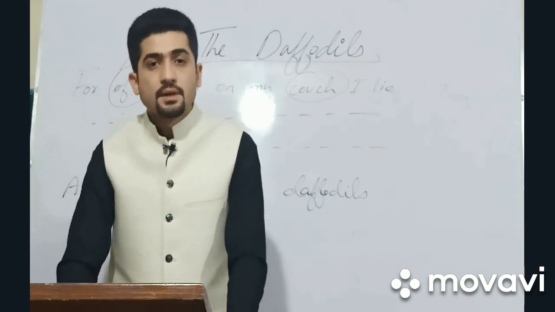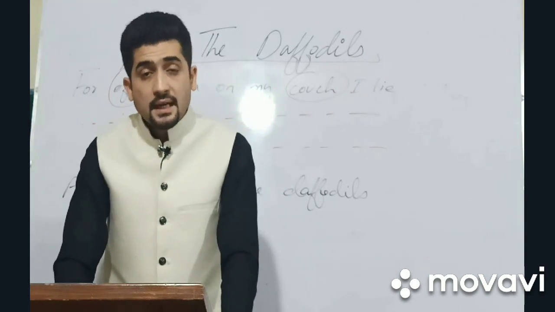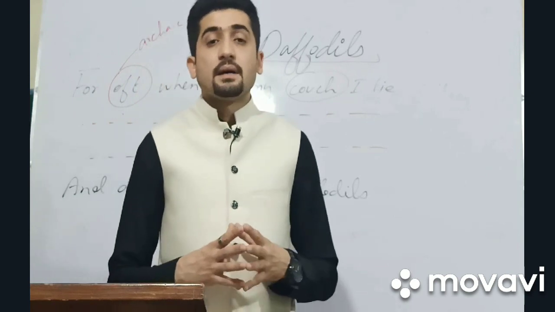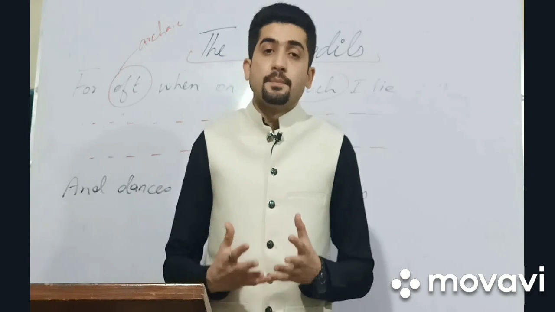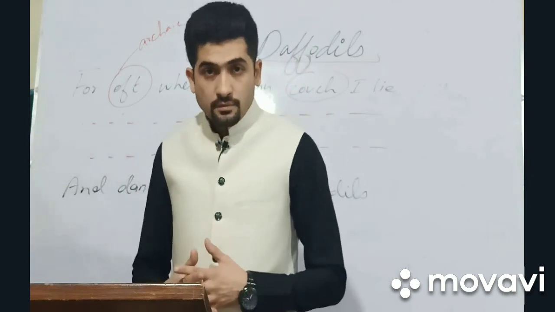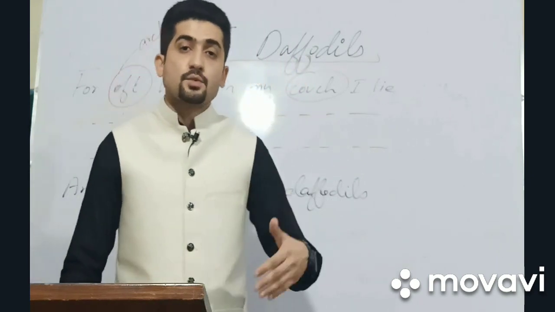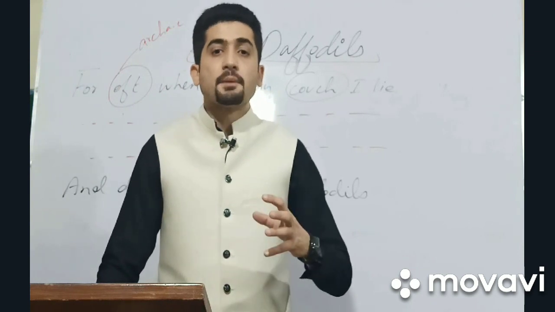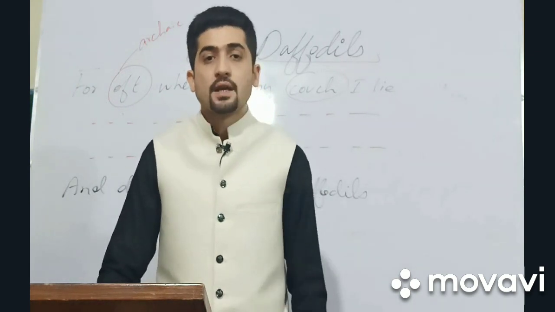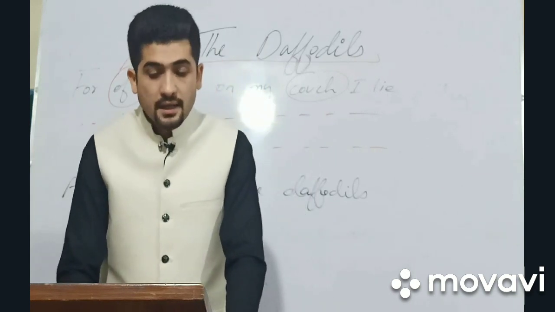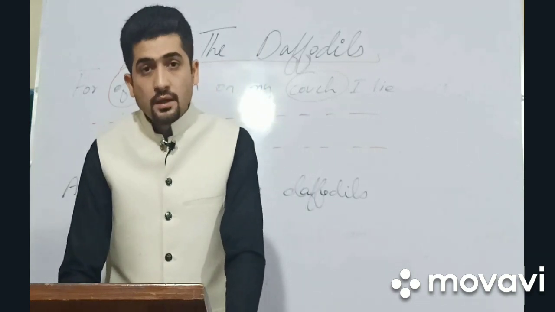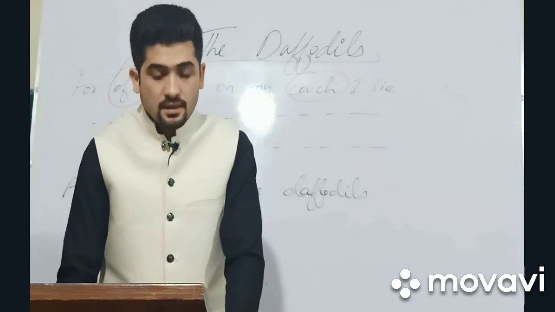Now let me give you a quick and brief summary from stanza 1 to the last. This poem is written by William Wordsworth, and he's called the poet of nature. This poetry was written in 1804 actually, and then we got the revised version in 1815. He got the inspiration of writing this poetry from the walk which he took with his sister Dorothy in the Lake District, England. And this is how we come to know about his own experience in his life.